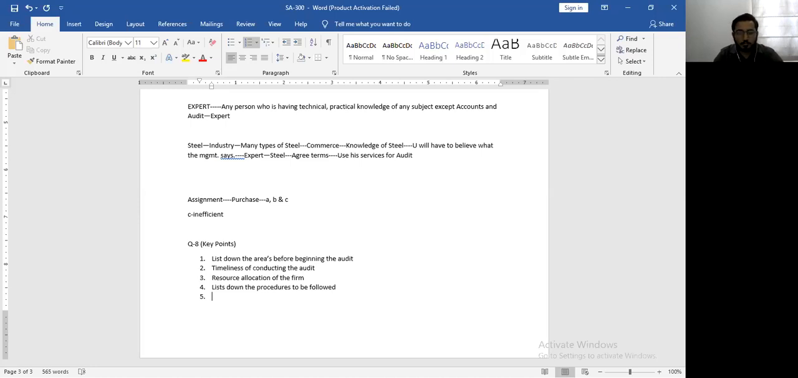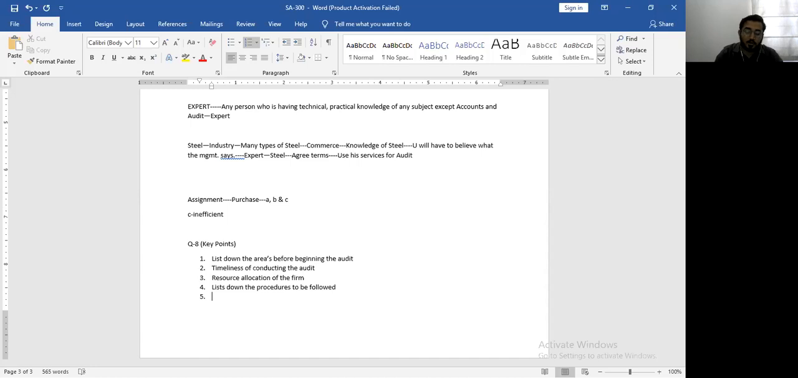Now that procedure is also something we list down when we prepare the audit plan. So it not only lists the areas in which you will be conducting the audit, it also specifically lists the procedure that you will apply in every area of audit that you have.